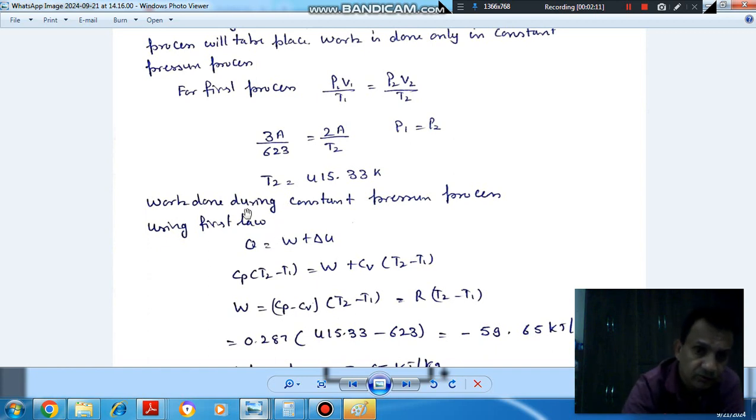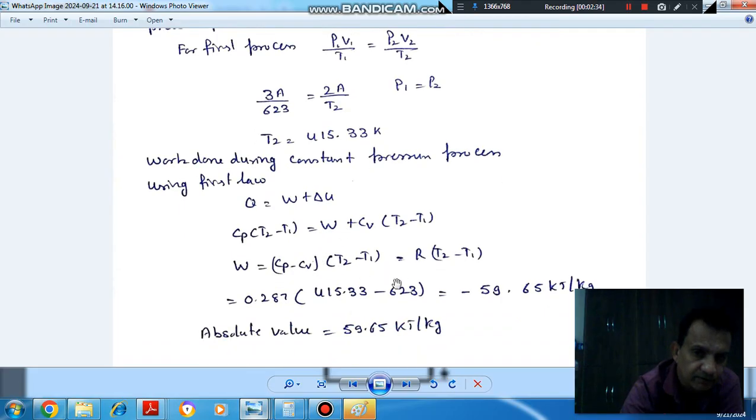And so as work is done during the constant pressure process only, we will find out that work using first law. We know that Q is equal to W plus del U, and Q in constant pressure process is Cp into T2 minus T1, and del U is Cv into T2 minus T1. So W will be Cp minus Cv into T2 minus T1, or R into T2 minus T1. This R is 0.287 and T2 is 415 and T1 is 623. So it will come out as minus 59.65 kilojoule, or absolute value is 59.65 kilojoule per kilogram in the